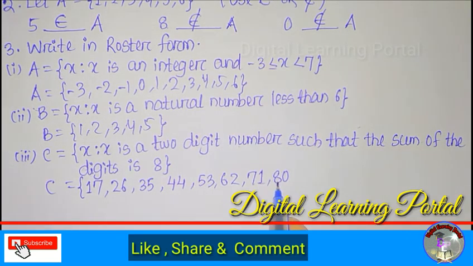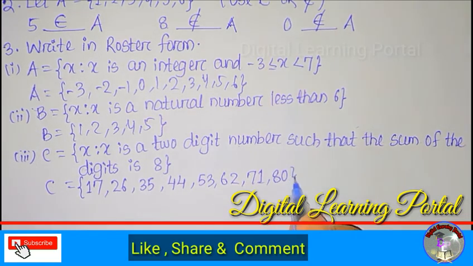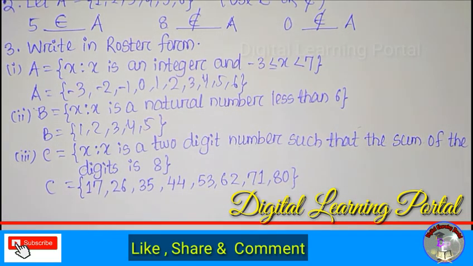If you add 8 and 0, we get the result 8. So this is the answer to convert the set to roster form.